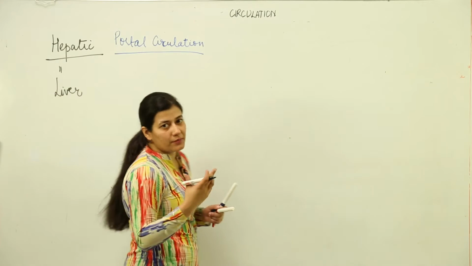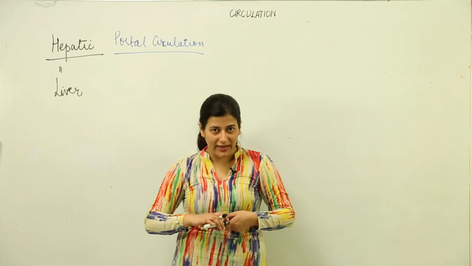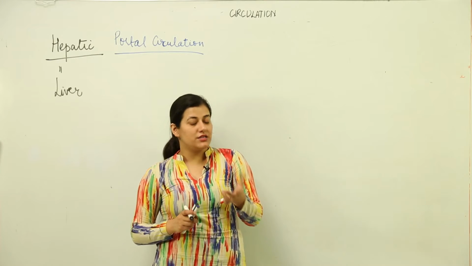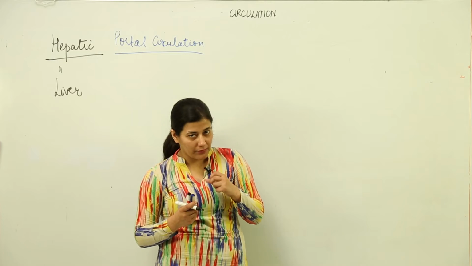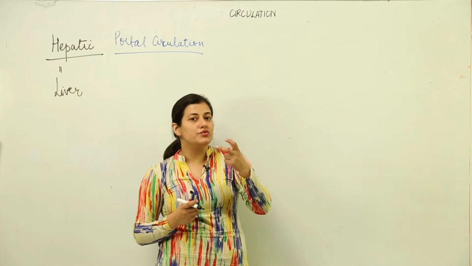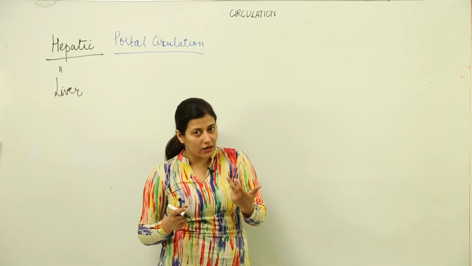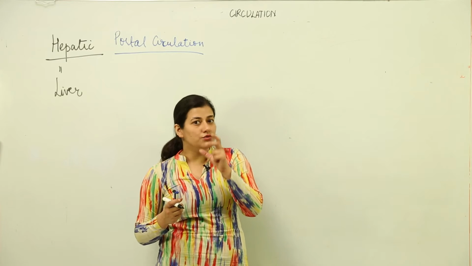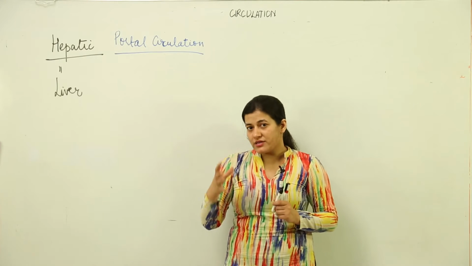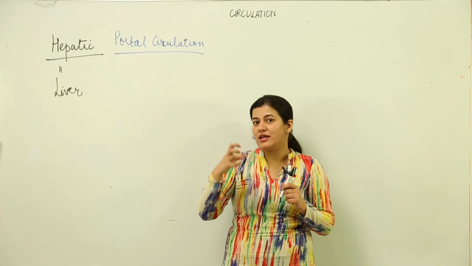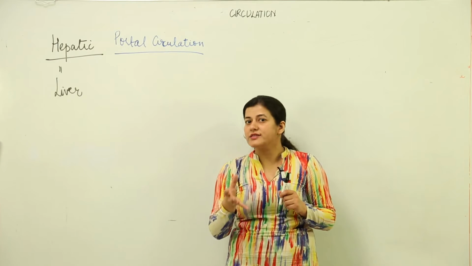Now, because we are talking about circulation, something might come to your mind: the liver is a very important gland in the digestive system, and the digestive system is the only site from where all the nutrients are taken up by the body. That is the main place. We take the nutrients in our digestive system. There is continuous blood supply throughout our alimentary canal, so that the nutrients which are absorbed are taken up by the blood. Now when the capillary system is present, whenever there is some exchange that has to take place, whether of nutrients or of oxygen, there has to be a capillary system.